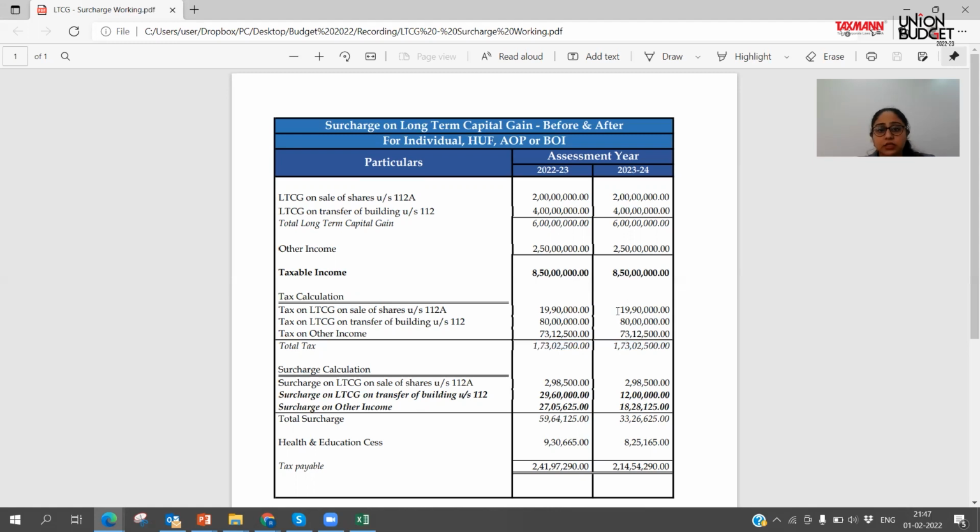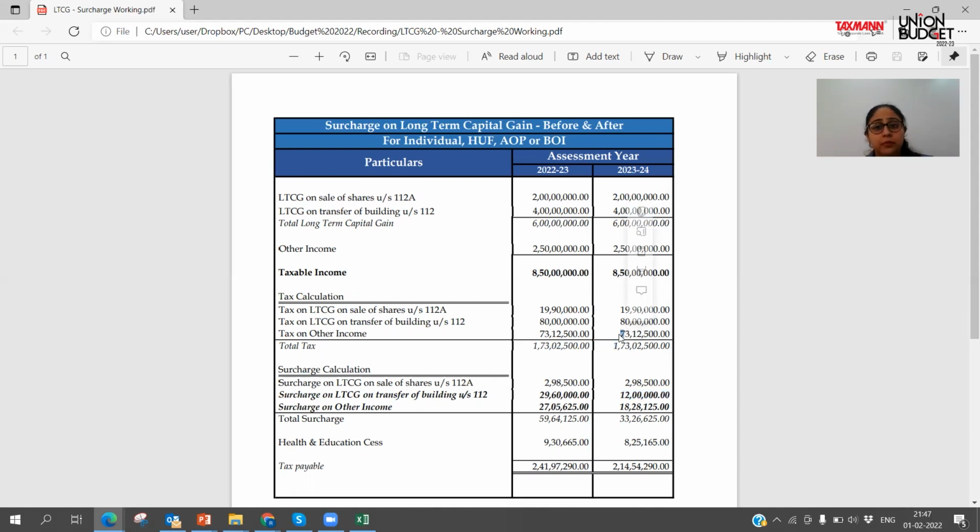Again, here the surcharge is capped at 15%, just like the one in the previous year. The income is more than 1 crore, so it would be capped at 15%. So surcharge is 15% of the tax amount.